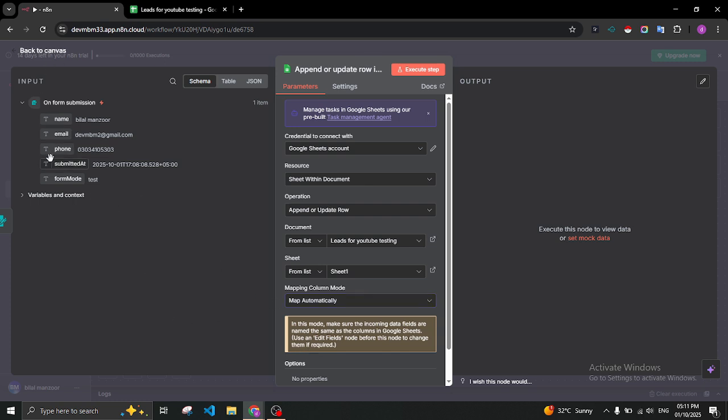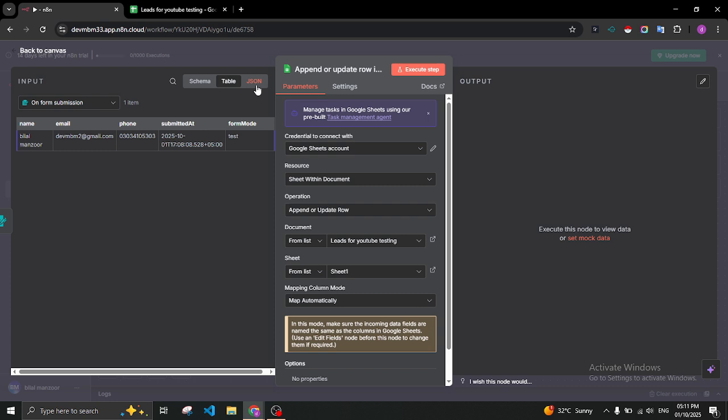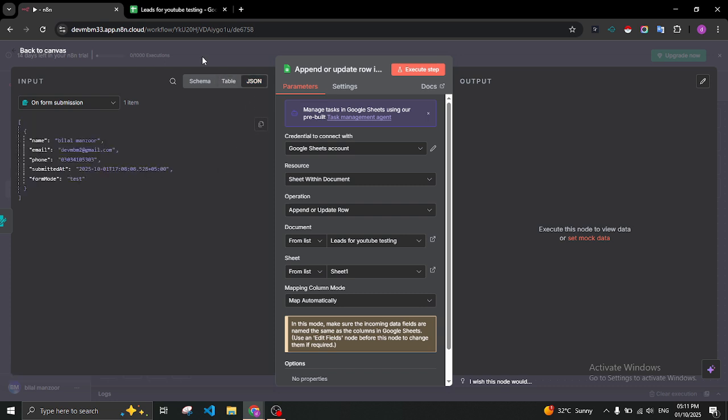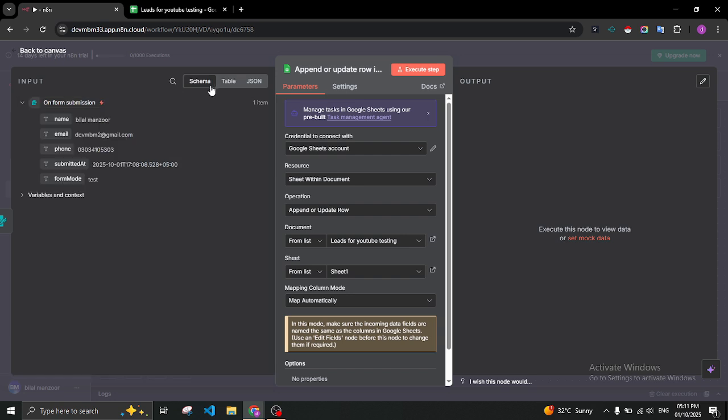So here is the data view. Input data from the form, and it has 3 types of views: schema view, table view, and JSON view. We will learn all about these views and what the benefit of each is. For schema view, we'll see it in a little bit.